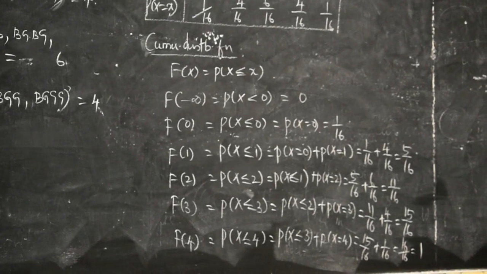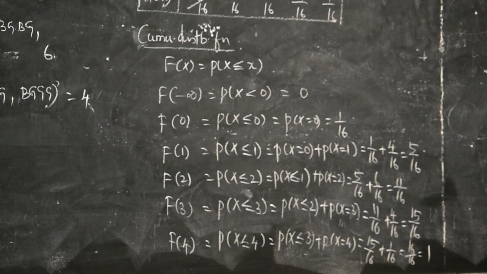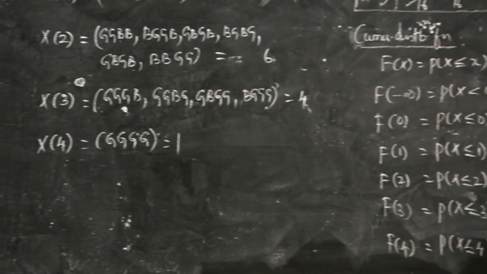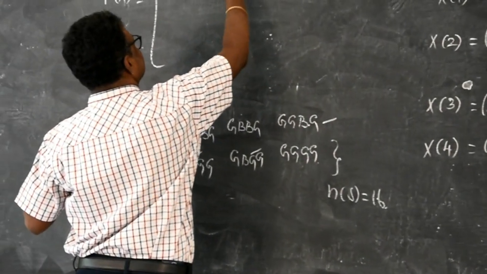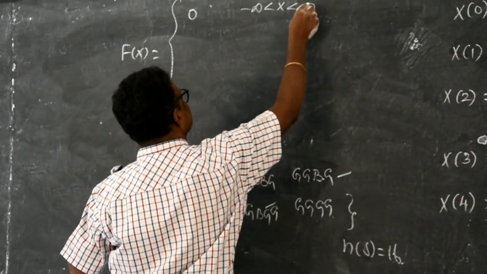So cumulative distribution, capital F of x is 0 for minus infinity less than x less than 0.